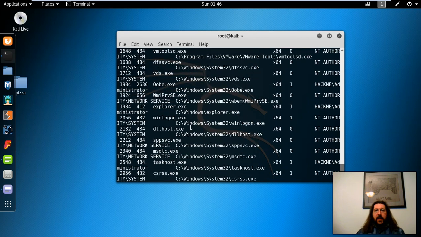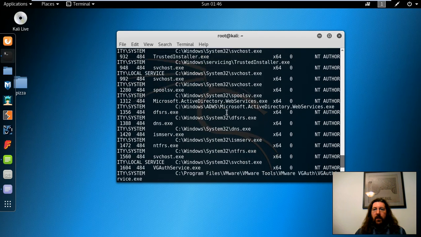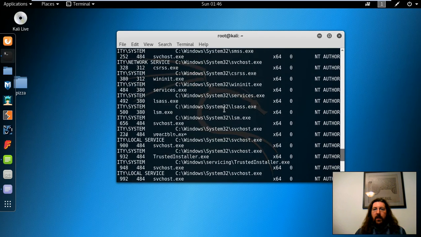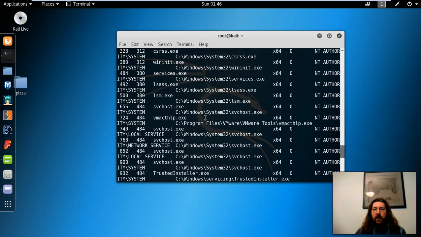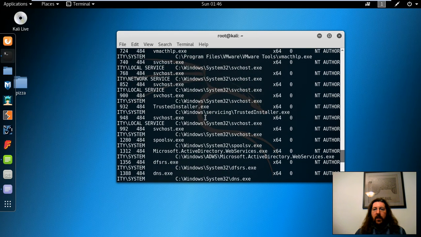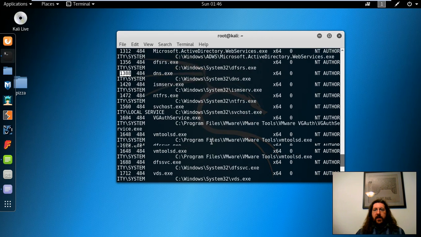So let's see if we can find DNS in the list. DNS, here we go. So DNS is running as looks like 1388.